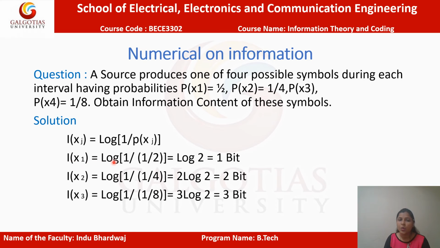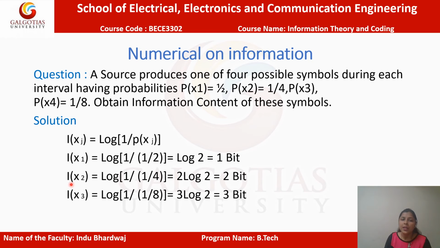So I(x1) is equal to log 1 upon p(x1). p(x1) is 1 by 2, so 1 upon 1 by 2 will come in the numerator. So it will be log 2, and the base here we are taking is 2. Log 2 base 2 is 1. And when the base is 2, the unit is bit.